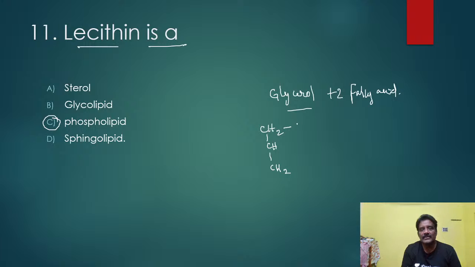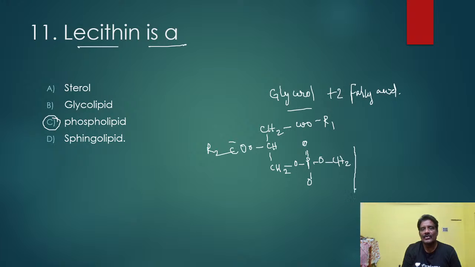Here R1 COO, this is R1, this is R2, one fatty acid, this is another fatty acid, and one fatty acid is replaced by phosphoric acid, better to say phosphoric acid.